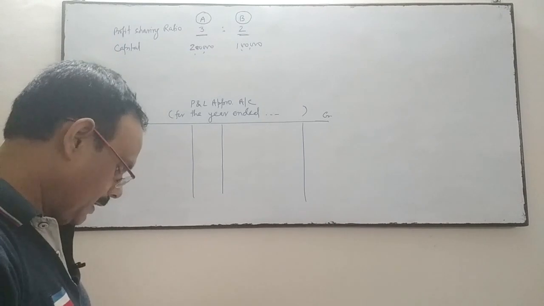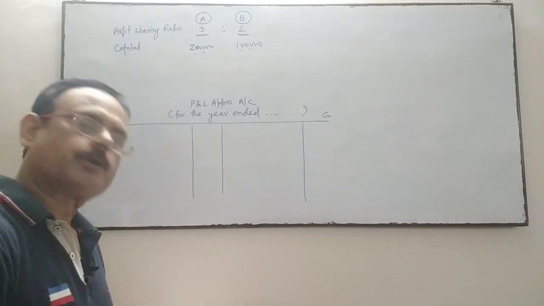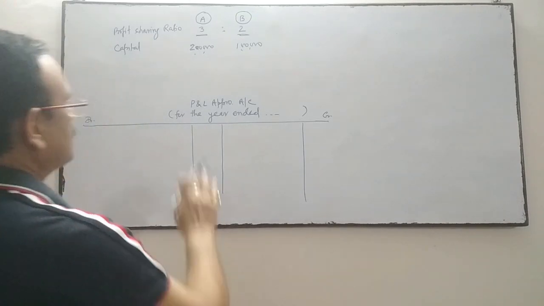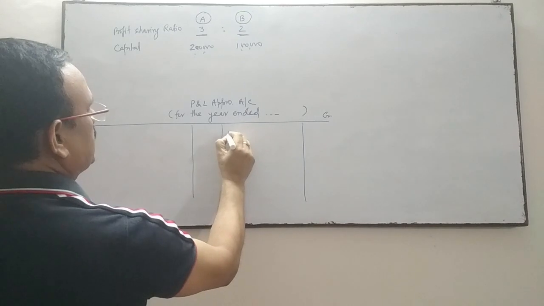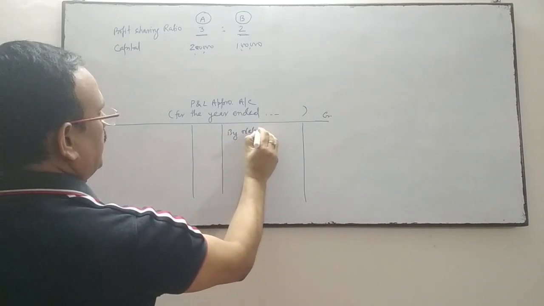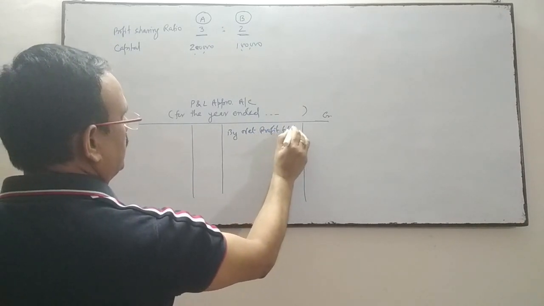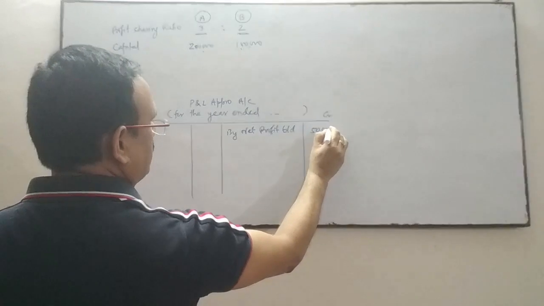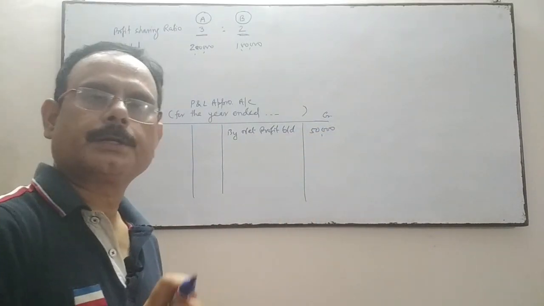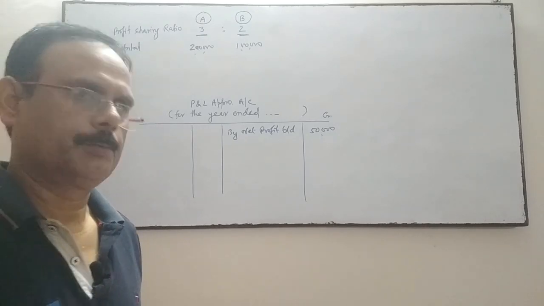Now case number 1: the partnership deed is silent as to interest on capital, and the profit for the year is 50,000. So in the P&L appropriation account, on the credit side, by net profit brought down, it is 50,000. And you know that if the deed is silent, then no interest will be allowed to partners for their capital contribution.